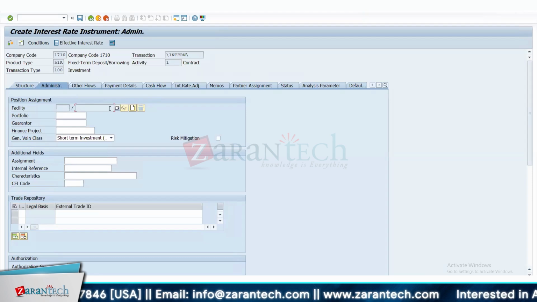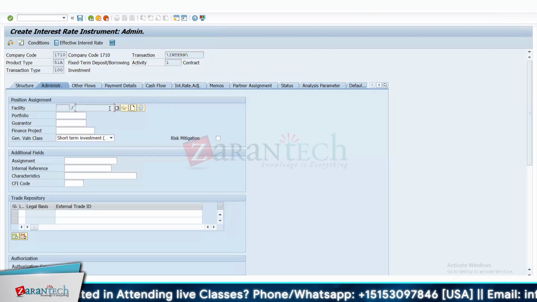So this is the control that we have for facility, but you want to make sure that you don't over invest in a single business partner. Is it clear? So the facility can be investment or borrowing? Yes, it can be used for both. Okay, so I can divide the facility into many product types.